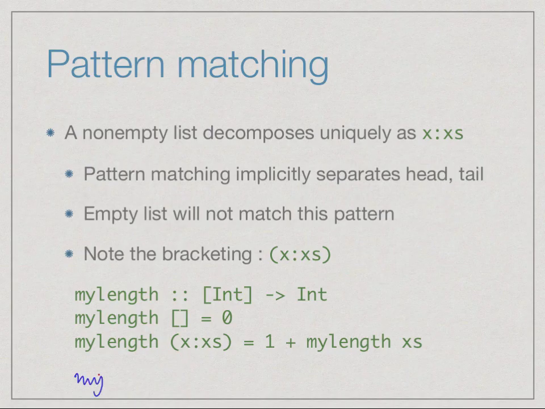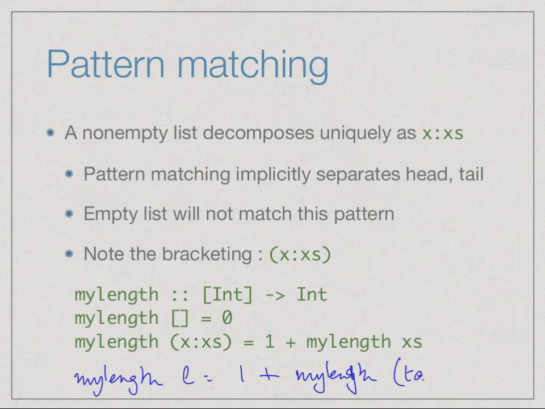So earlier we had written my length of L is 1 plus my length of tail of L. This was our earlier definition. So now we say, well, let us directly break up our L, which is not empty, into the head and the tail, and just use the variable that matches the tail as the recursive call.